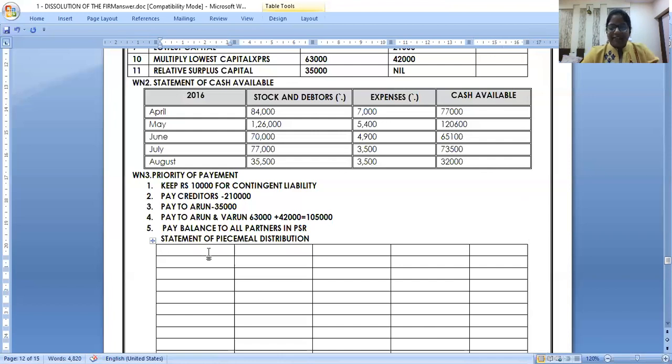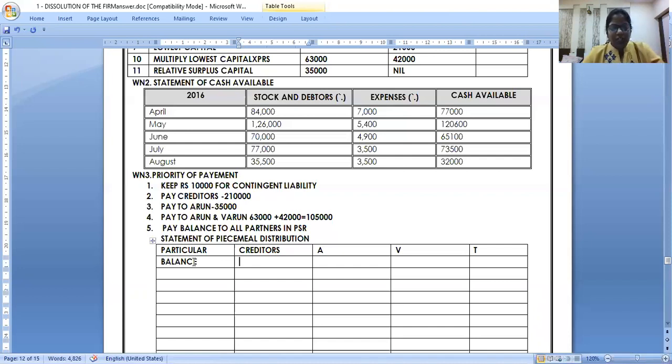Chalo. Can we start piecemeal distribution? Anywhere you face any problem in writing, ask me. Actually, next to creditors, we have a column for partners' loan, but it's not there. So leave it. Arun, Varun, Tarun. Which capital should I write? Balance of capital. Which one should I write? The final one.